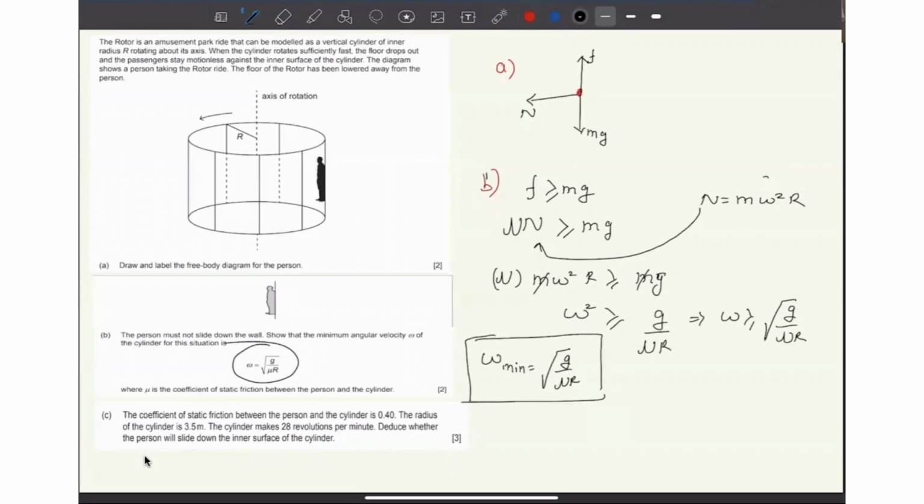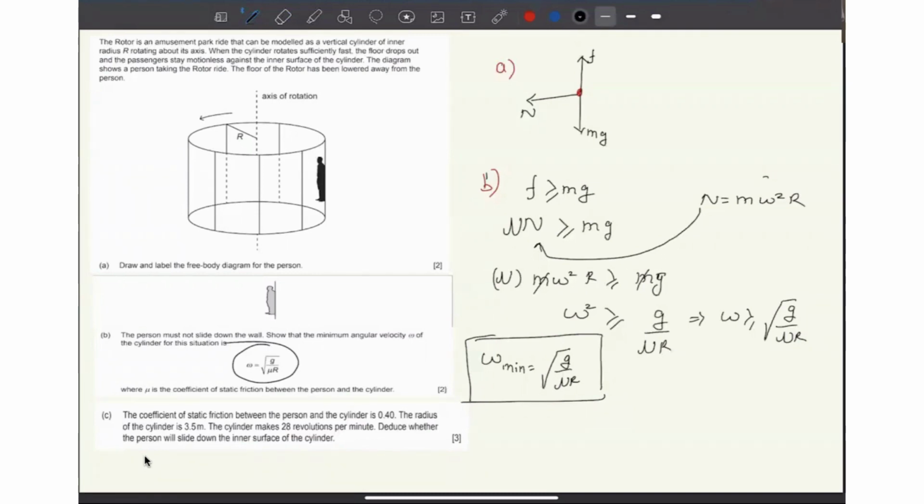Now let's look at the C part of that. The C part says that the coefficient of static friction between the person and the cylinder is 0.4. So I have given the mu value over here. The radius is 3.5. The cylinder makes 28 revolutions per minute. That is the time period or frequency they have given to us. Deduce whether the person will slide down.